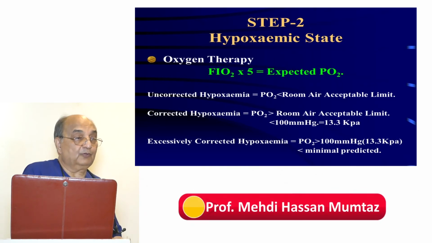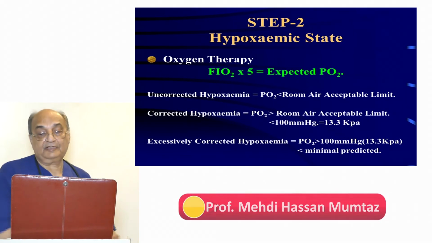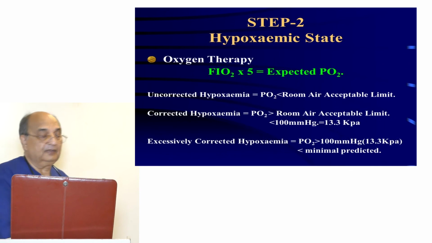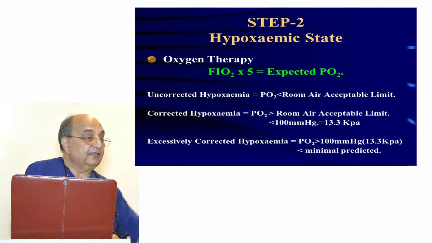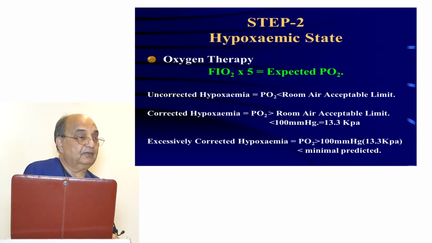So there could be two causes for this purpose. Either the person does not require oxygen at all, or the person is hypothermic or hypothyroid. So he's not utilizing the oxygen. So you'll have to think about it. Why is excessively corrected hypoxemia a concern? Oxygen is a toxic gas. Always remember, oxygen is a toxic gas. It can damage more than the hypoxia sometimes.